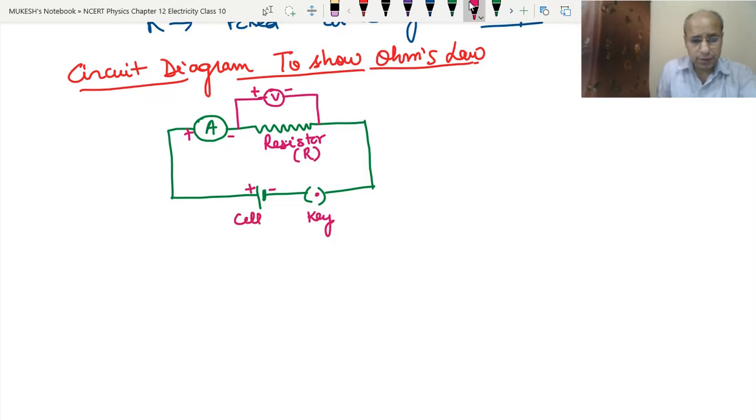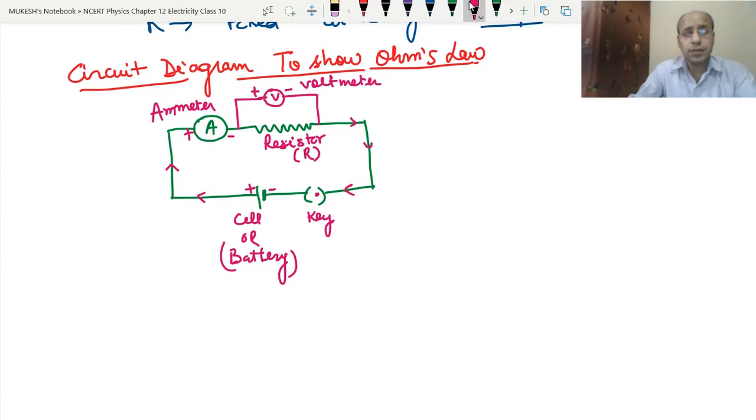This is the cell, or let's take a battery also. This is our ammeter, and this is the voltmeter. The current will flow when we close the key, from the positive to the negative terminal of the battery. So this is how we can make the diagram to show Ohm's law.